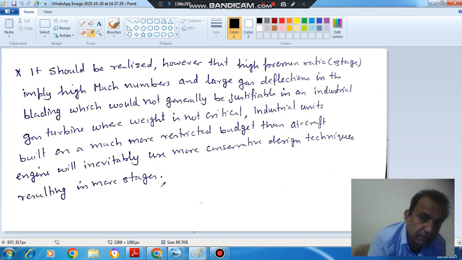In the case of an industrial unit, we can use low-budget quality material. That is the main difference in designing an industrial compressor and an aircraft compressor. So these are the basic points for the introductory part of the axial flow compressor.